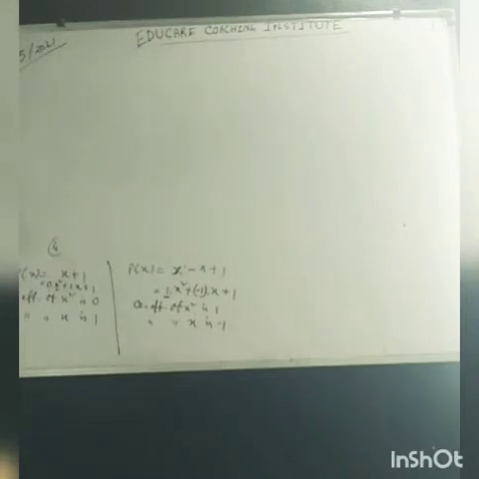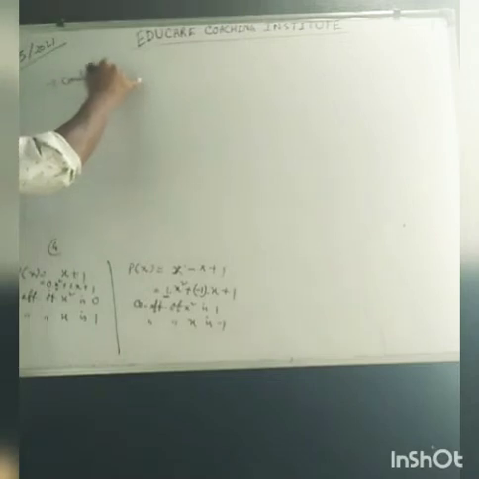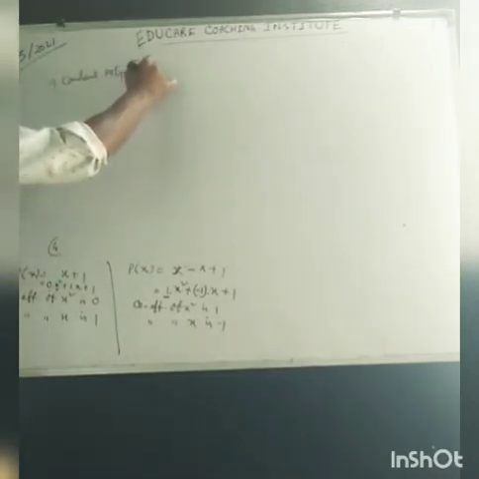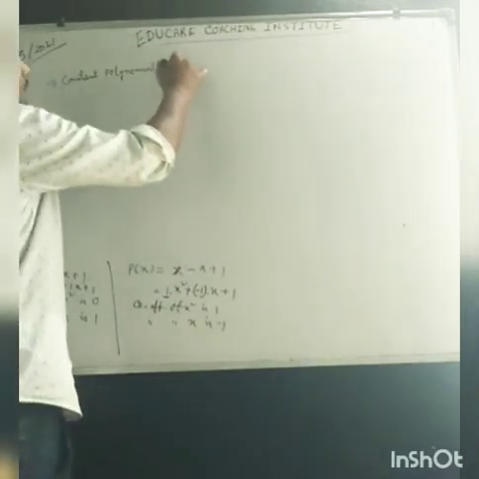See, the important point: a constant polynomial, suppose 1, 2, 3, has no zero.